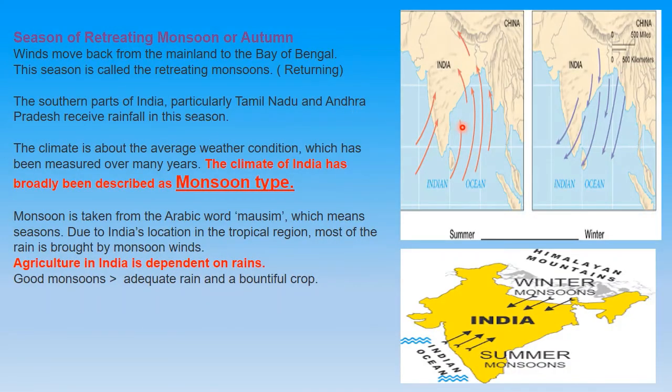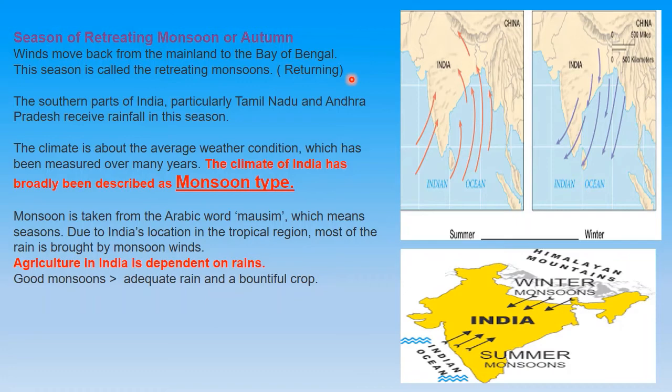So that was your season of monsoon. Now what happens after that? When they were moving from here, whenever they found a barrier, they gave rainfall. Now when they are returning from land to the sea, that is called retreating monsoon.